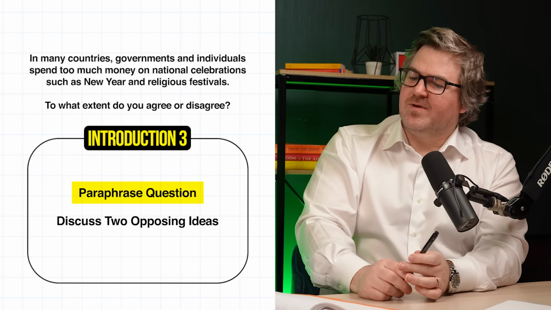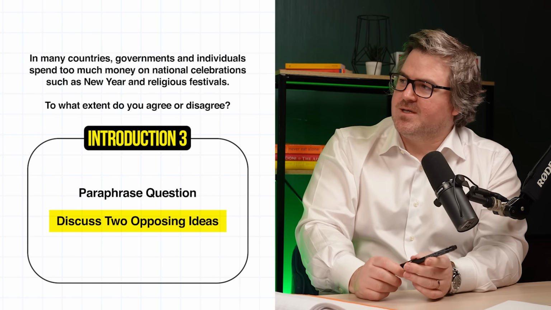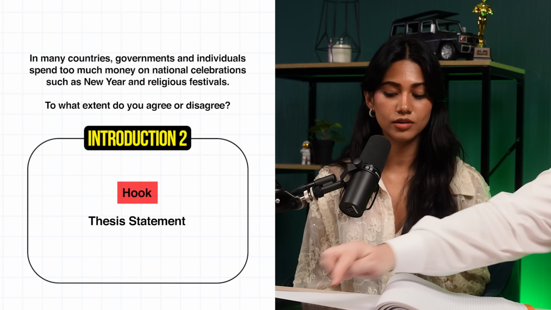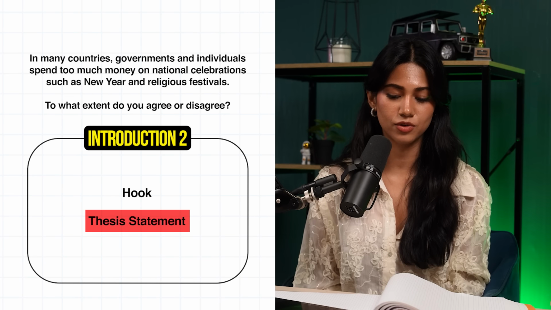Introduction 3: paraphrase the question, and then discuss 2 opposing ideas, which is completely wrong right away. The second one. Why? Don't need a hook. Good. And the thesis is too much for an introduction.